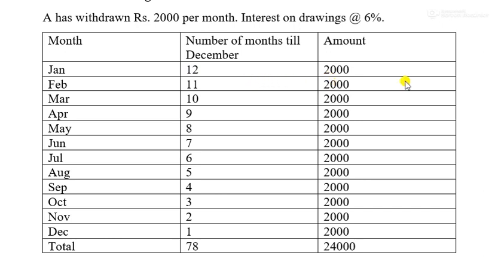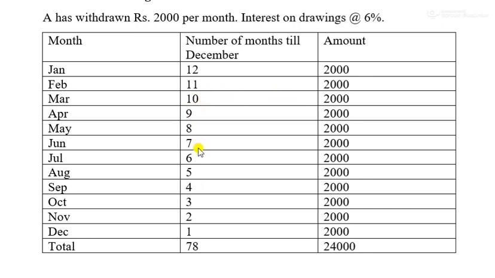Now the amount withdrawn in February: he again withdrew 2000 for his expenses in February. So on this 2000 he'll have to pay the interest on drawings for 11 months, from February to December. Again in March he withdrew 2000. January and February are gone, so he'll pay interest for 10 months.